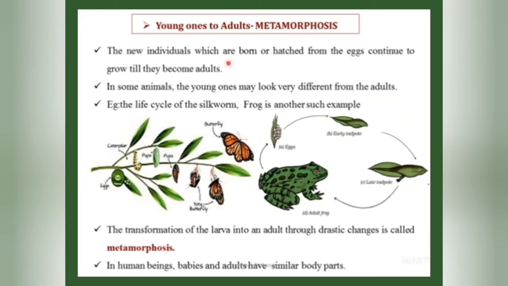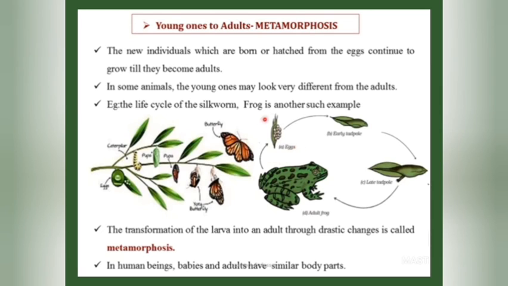The new individuals which are born or hatched from eggs continue to grow till they become adults. In some animals, the young ones may look very different from the adults. For example, if you take the life cycle of a silkworm, here the caterpillar lays eggs and then it gets transformed into a pupa, which is a larva, and then into a butterfly.